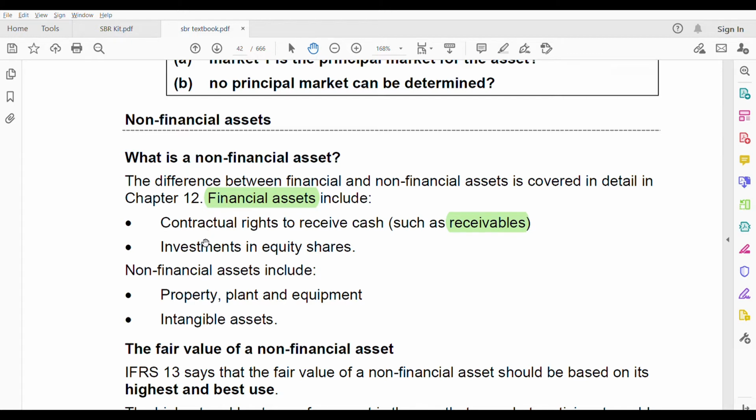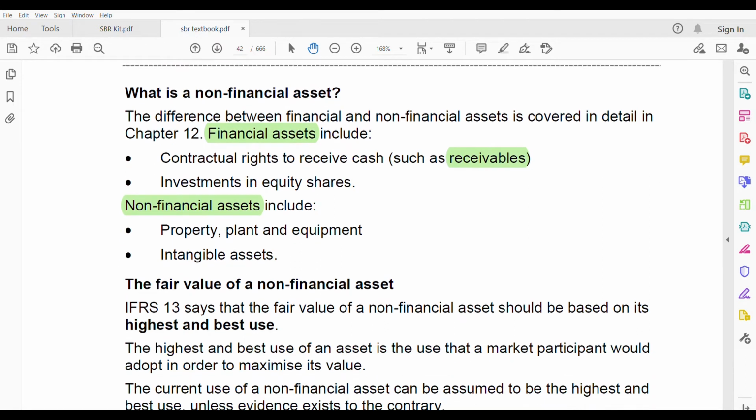Investments in equity shares are also financial assets because you are going to receive money from them. Once you invest in equity shares, you are going to get cash. So it's a financial asset. Next, what are the non-financial assets? Remember, you need to know these examples because in the exam they will not tell you financial or non-financial. They will just give you property, plant and equipment or investment in equity shares. At that time you should be able to categorize it and then calculate the fair value.